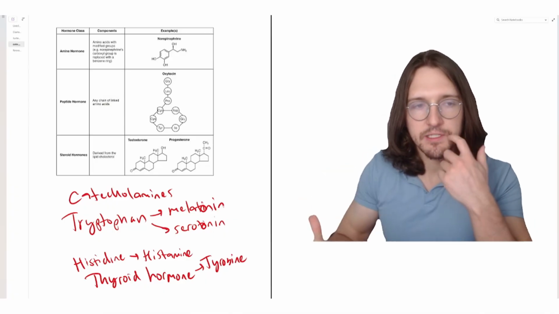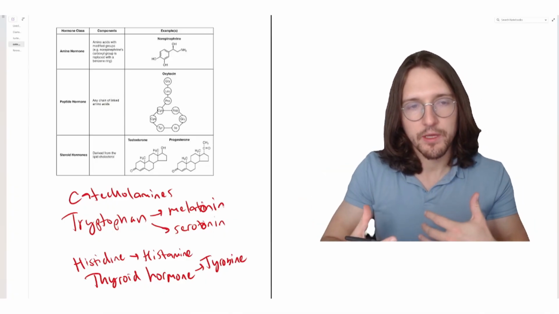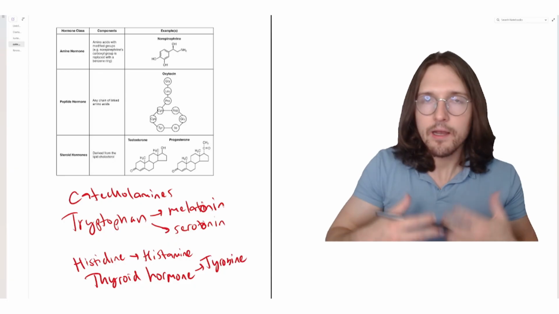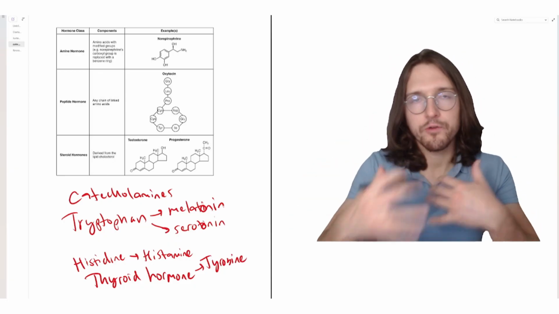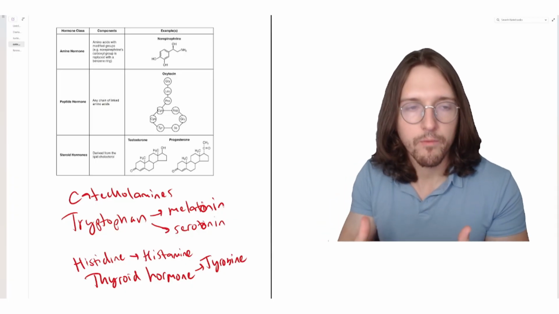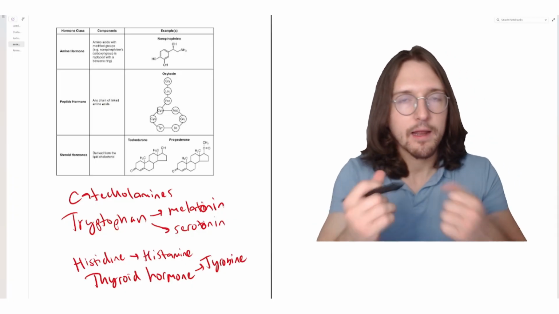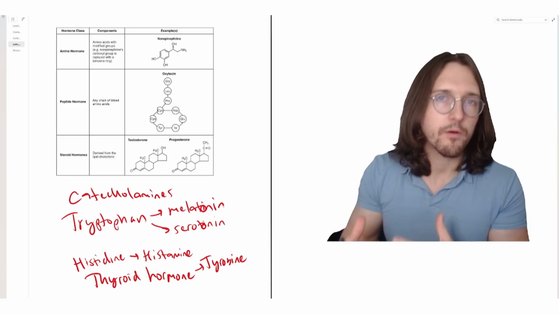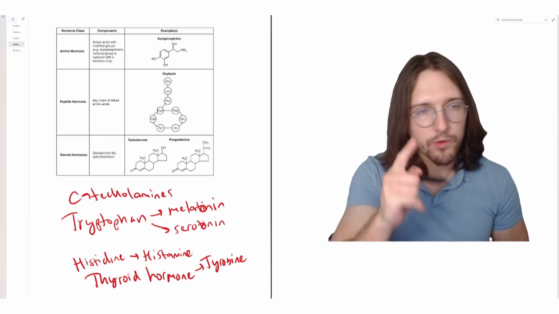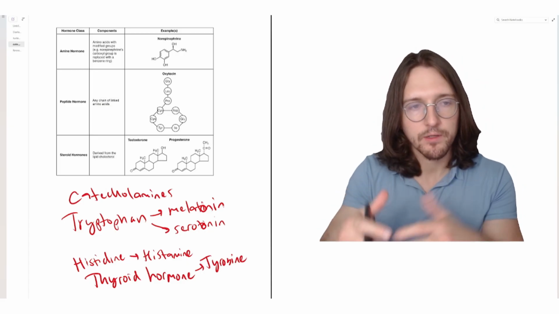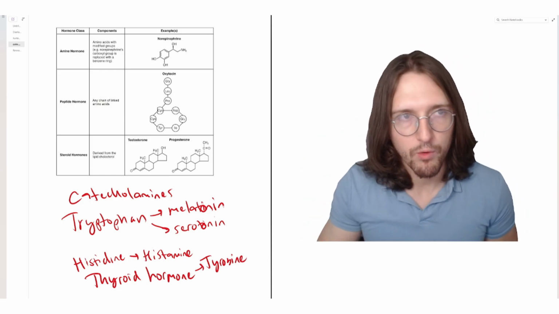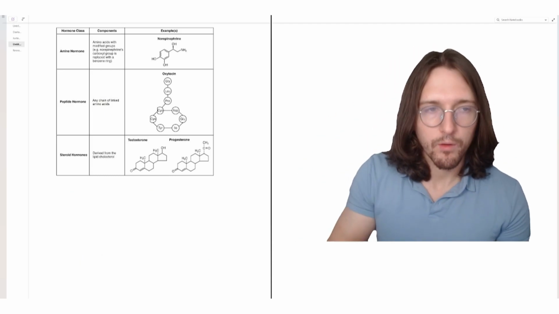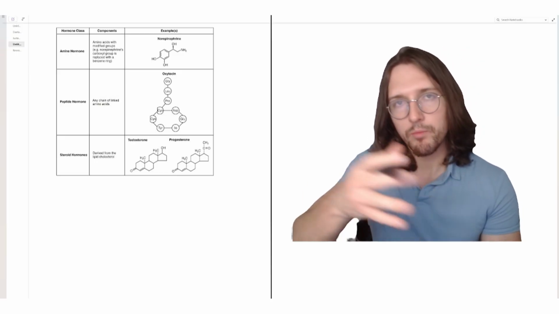Instead, it kind of acts like a steroid hormone in that it is actually hydrophobic, and so it cannot travel in the bloodstream on its own. Skipping a little bit ahead, all hydrophobic or lipid-soluble hormones, including steroid hormone and thyroid hormone, require carrier proteins to travel in the bloodstream. So remember that the hydrophobic hormones, the lipid-soluble ones, are steroid hormones, and then specifically thyroid hormone. Next, we have the peptide hormones, and more broadly, the peptide or protein hormones.